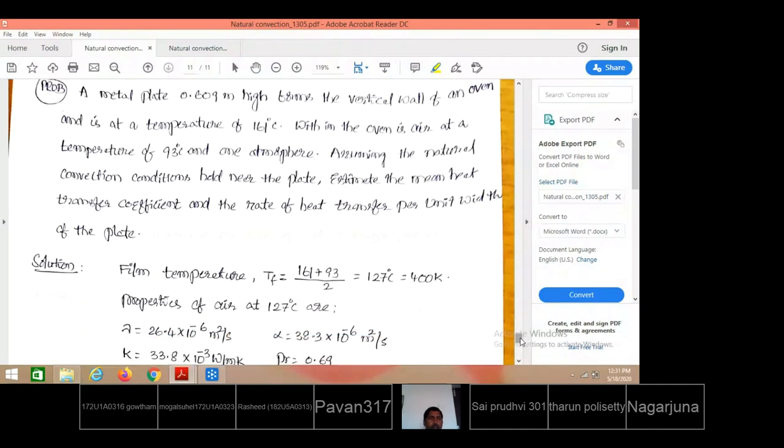Next, one more problem. A metal plate of 0.609 meters height forms a vertical wall of an oven. The oven is a rectangular shaped box. It will have a metal plate of 0.609 meters height, so the vertical side of the oven will have a height of 0.609.